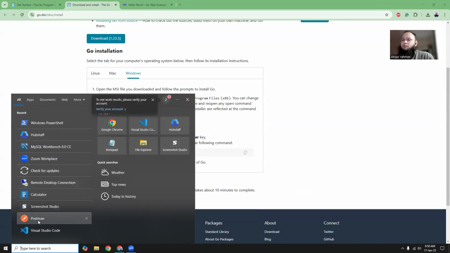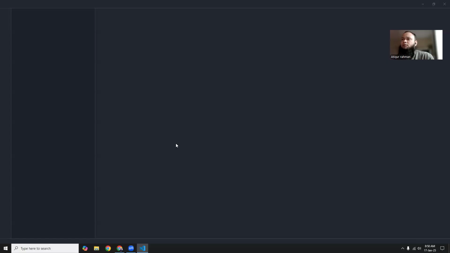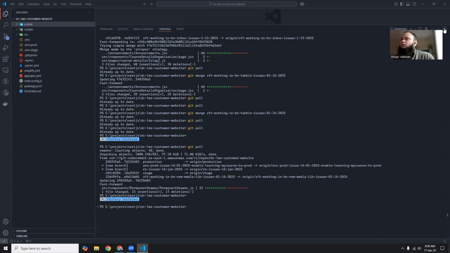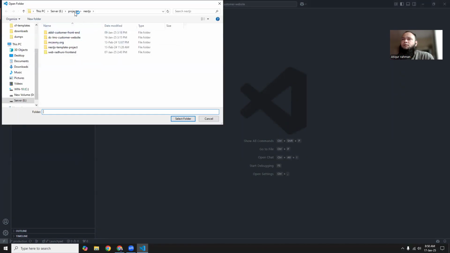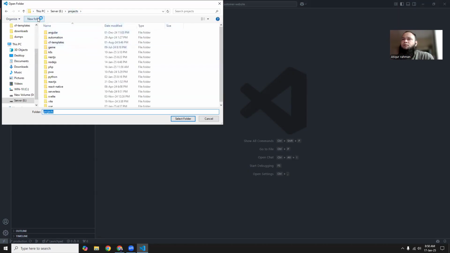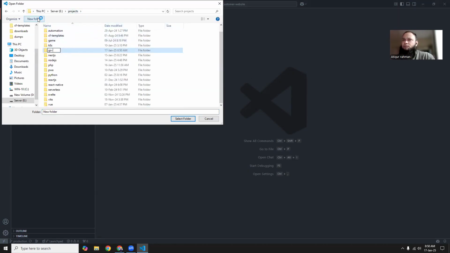Now let's use our VS Code and try to write some code using VS Code for Go. Let's go to open folder, projects, and create a new folder for Go projects.